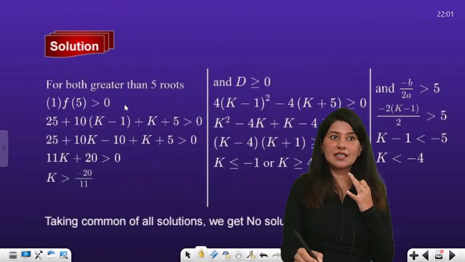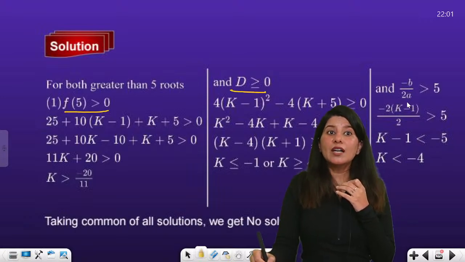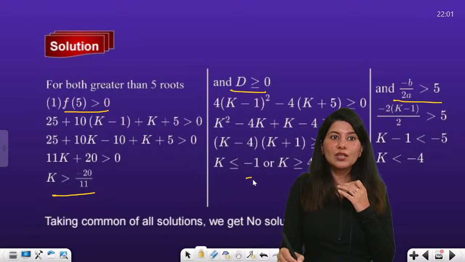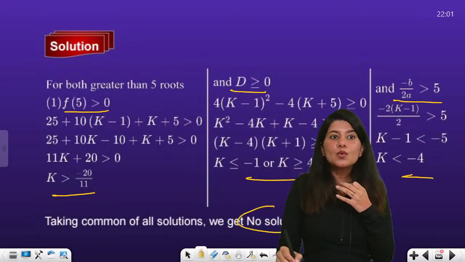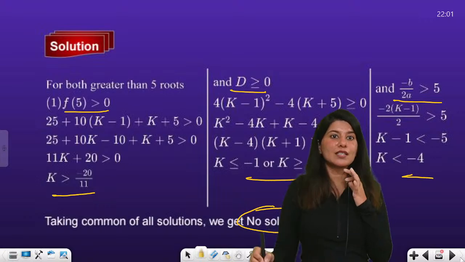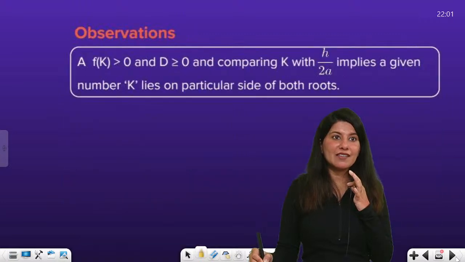So 3 things again. Can you see both roots are greater than 5? F of 5 greater than 0, discriminant, and vertex greater than 5. This will give you 3 different ranges of k. And if you take common, you will get no solution. So this is your homework. This part is your homework. You need to do this part by yourself.